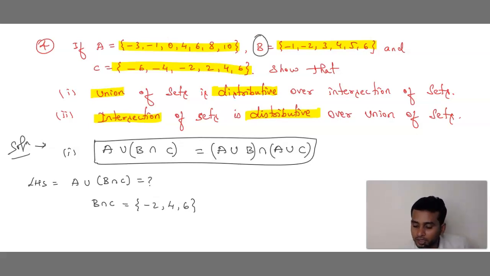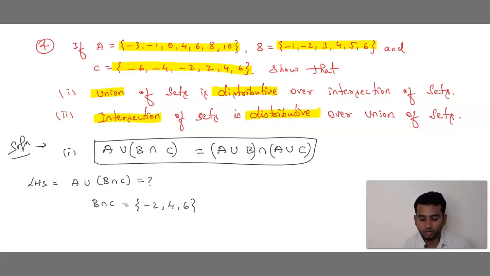Look, just look at B and C. B has minus 1, C has minus 1? No. Minus 2 is there, yes, so we have written minus 2. Next 3, no. 4, yes, 4 is here also, it's common, so we have written 4. Next 5, no. 6, yes, 6 is also there. So directly we can compare set B and set C and write the answer. This is clear.